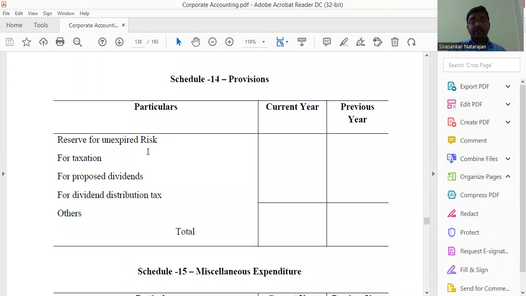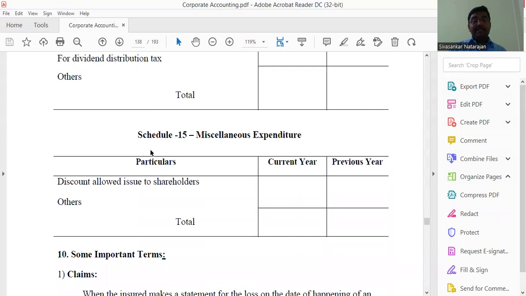Then Schedule 14 comes. It shows the provisions. Reserve for unexpired risk, for taxation purpose, for proposed dividend distribution purpose. Then dividend distribution tax, if anything is there. Likewise, everything comes under Schedule 14, provisions.